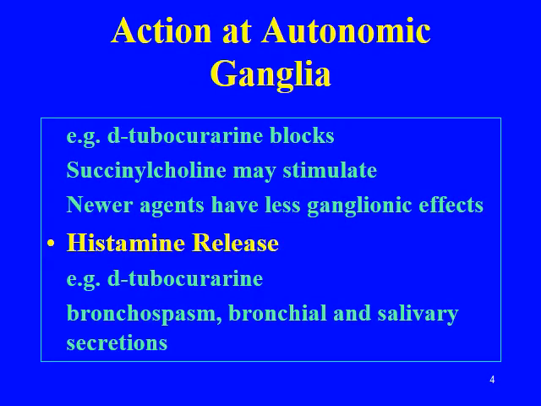What is the action of neuromuscular blocker at autonomic ganglia? D-tubocurarine is blocking autonomic ganglia. Succinylcholine may stimulate autonomic ganglia. Newer agents have less ganglionic effects. Histamine release: D-tubocurarine is releasing the histamine, which is in turn leading to bronchospasm, bronchial and salivary secretions.